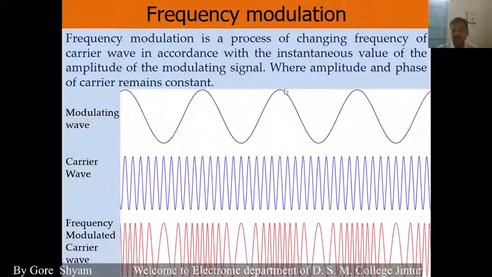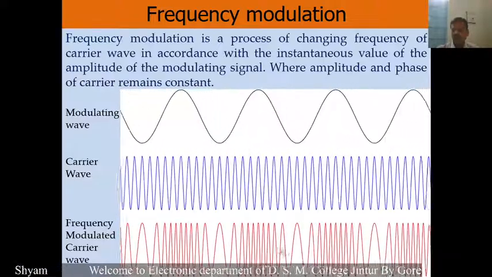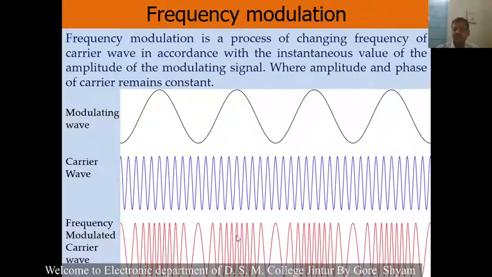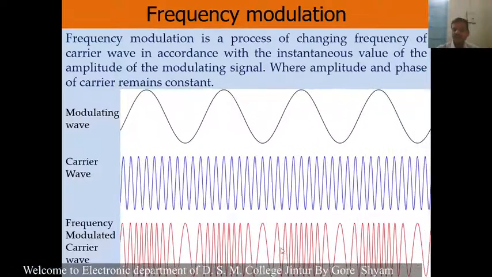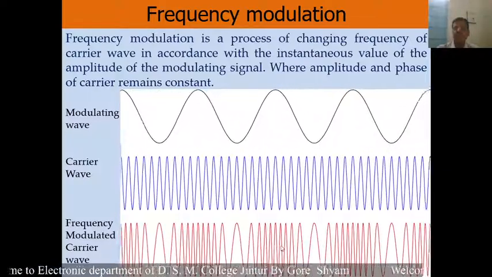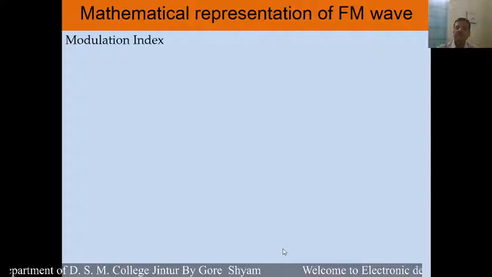For the positive peak, the frequency is high. For the negative peak, the frequency of the carrier wave becomes low. In this way, the frequency of the carrier wave is changed, and such a type of modulation is known as frequency modulation. So, let us see the mathematical representation of the frequency modulated wave.